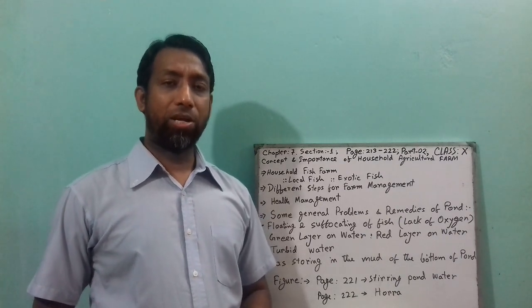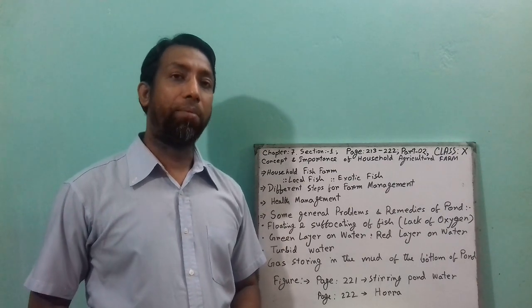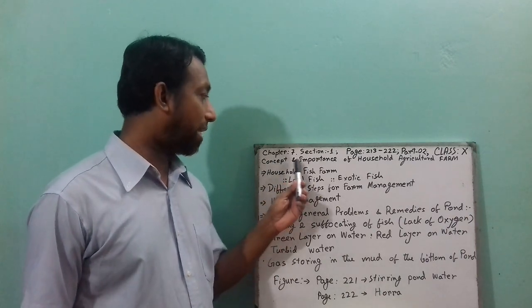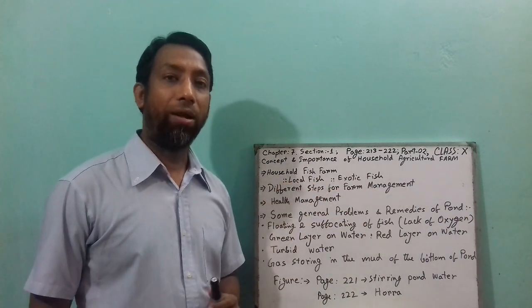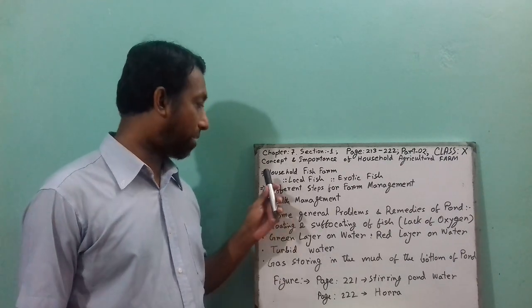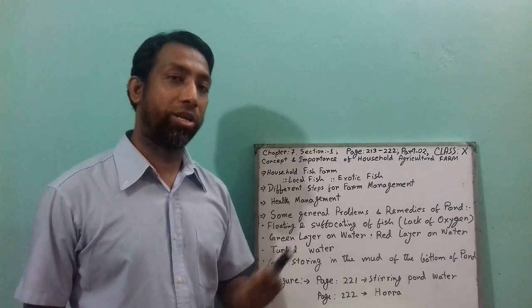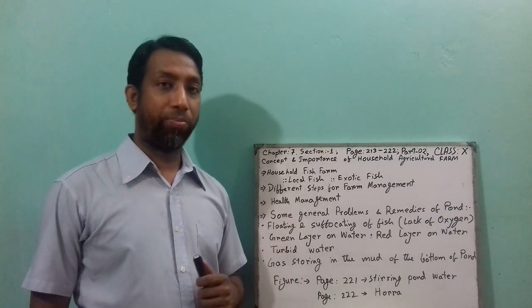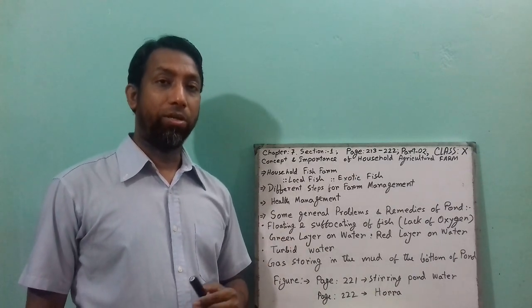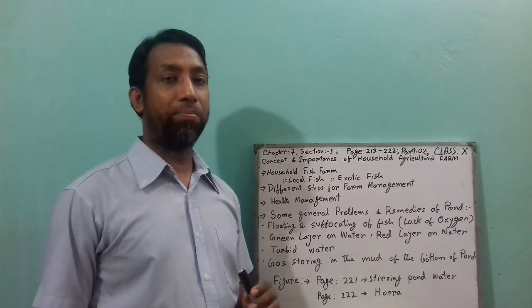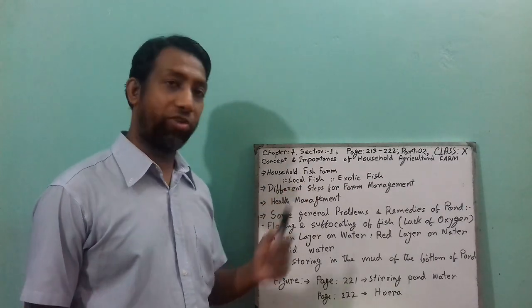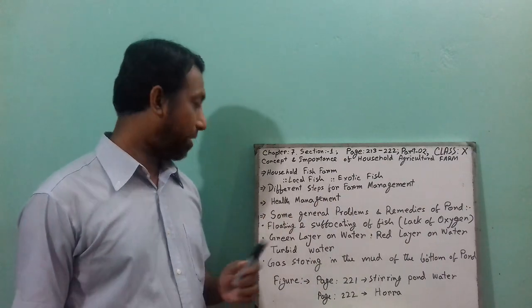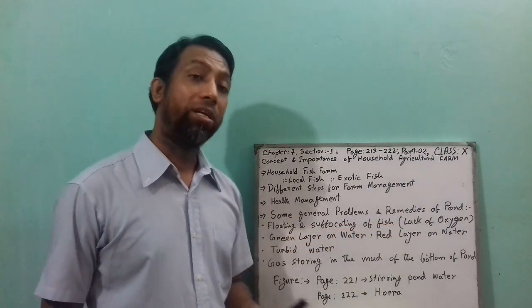If I give you the summary of the previous class, which is household agriculture farm, the chapter section name was concepts and importance of household agriculture farm. The first part was household agriculture farm, then importance of household agriculture farm, household vegetable farm, household poultry farm, then household livestock farm. So now today I'll discuss some topics, which are household fish farm, different steps for farm management, then health management, then some general problems and remedies of the pond.